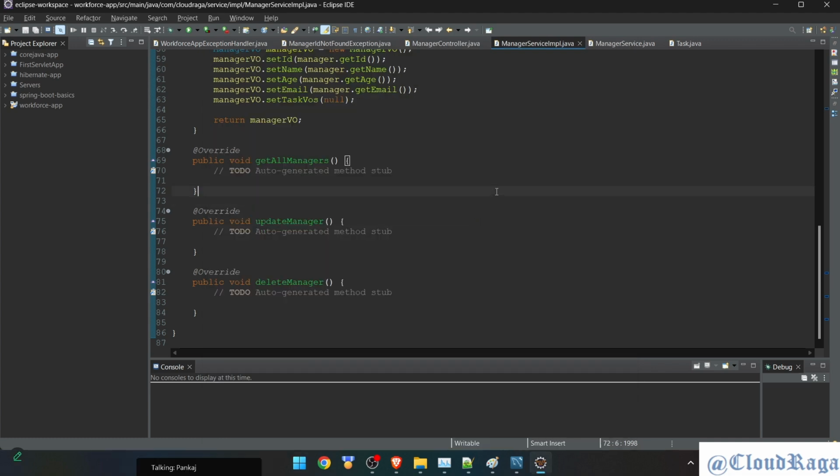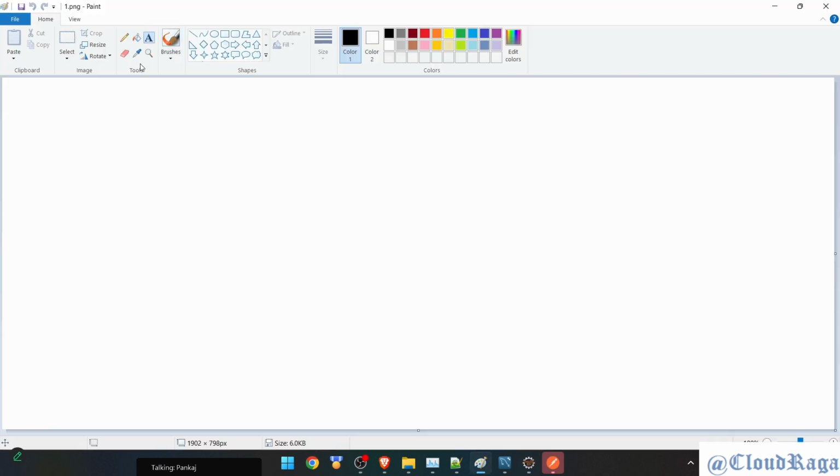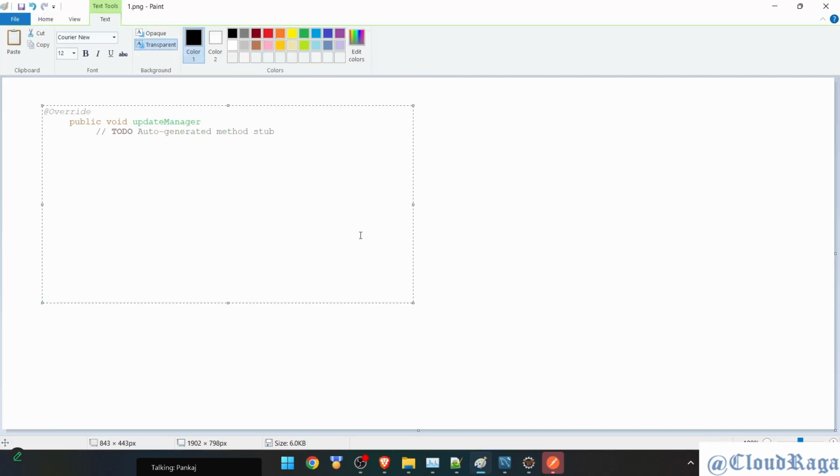Postman update API. So update says we need to pass ID this time, and when we are updating manager, there's a high chance maybe the user wants to update task as well. So we have to keep these two things separate. We have to understand the functionality first of all. Again, it's a point of discussion. What else can we see about it?